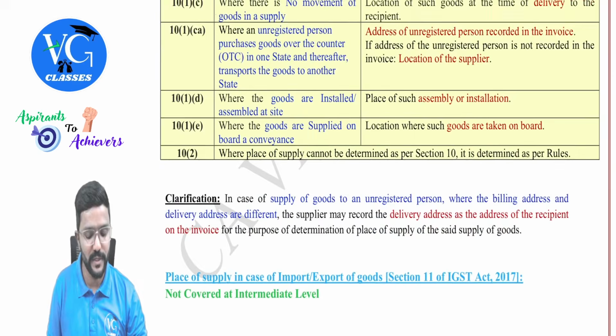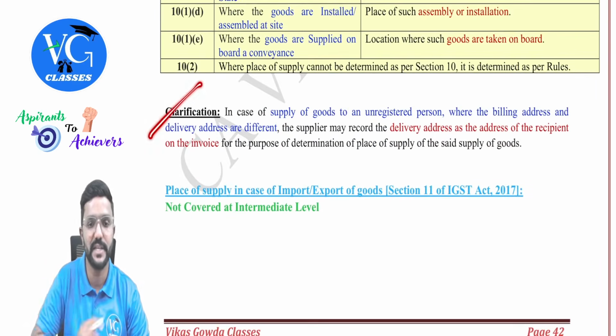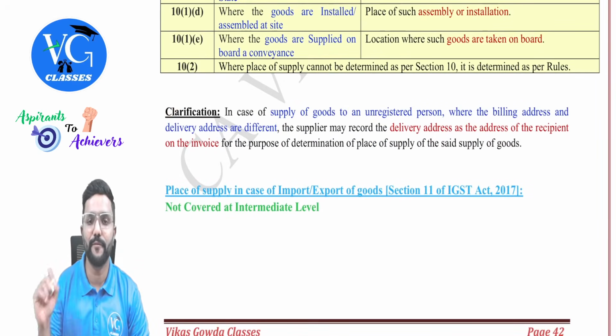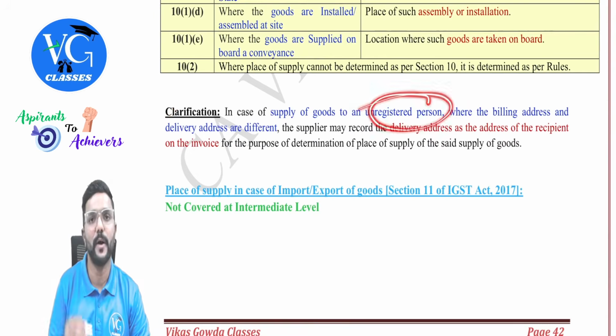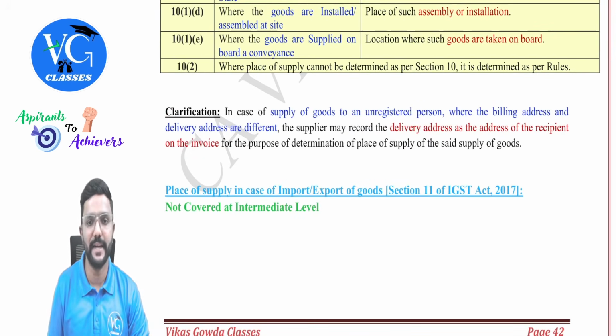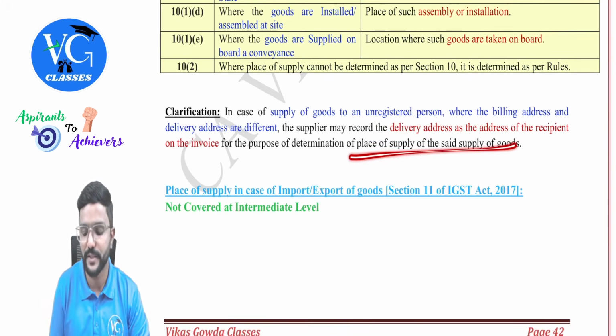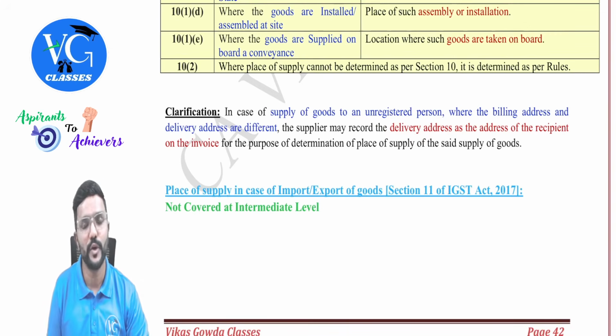Okay, sir. And there is also one clarification here. Let me just read it. In case of supply of goods to an unregistered person, that is B2C, where the billing address and delivery address are different, the supplier may record the delivery address as the address of the recipient on the invoice for the purpose of determination of place of supply of the said supply of goods.